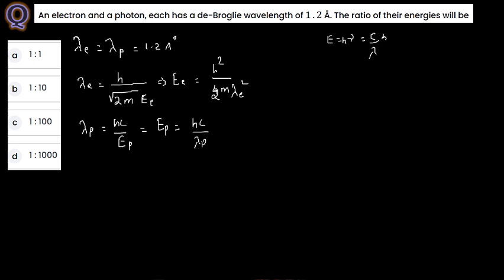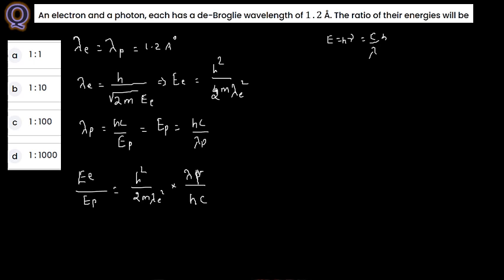Now what they are asking is the ratio of their energy, that is the energy of electron to the energy of photon. Energy of electron is h square divided by 2m lambda e square, and multiply with the reciprocal of the energy of photon, that is lambda p, the wavelength of photon, divided by h into c.